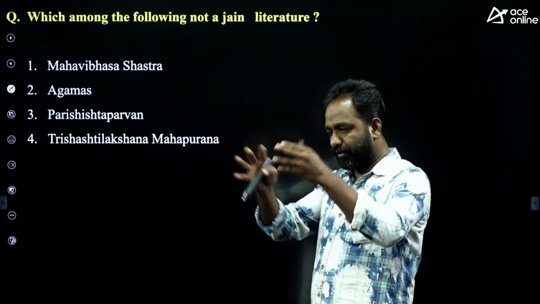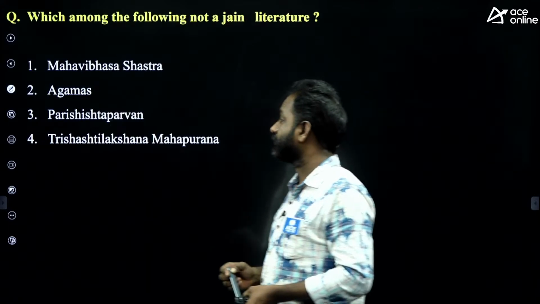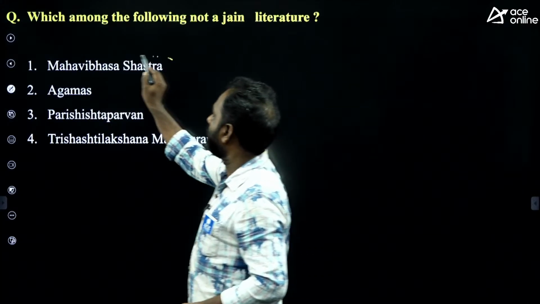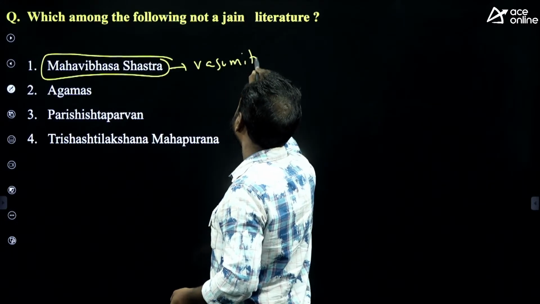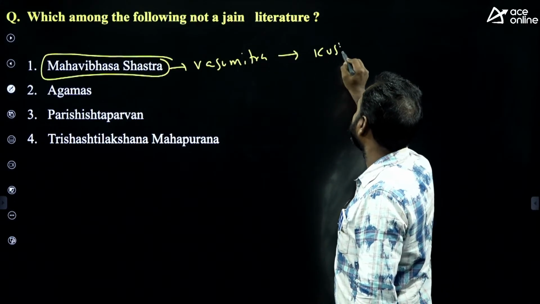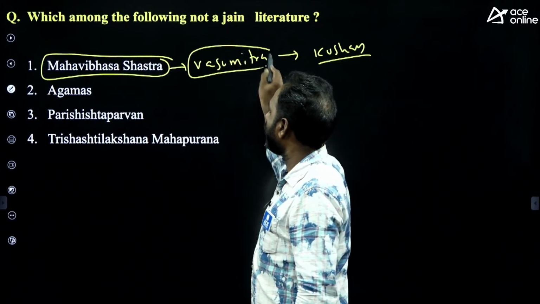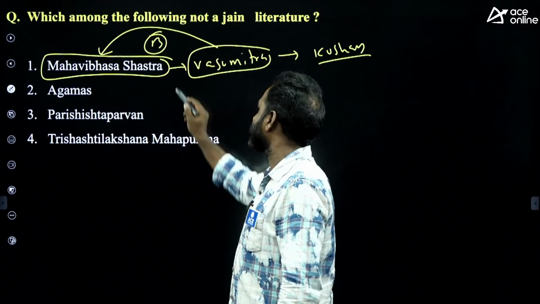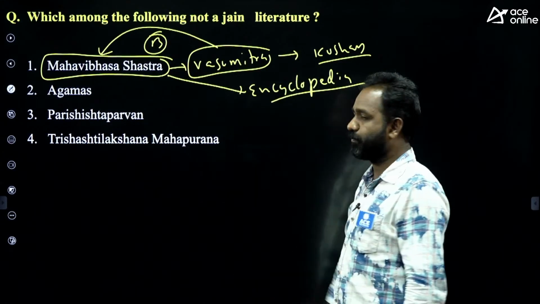And the first Buddhist council was conducted by. Okay, the answer here is Mahavibhasha Shastra. Mahavibhasha Shastra was written by Vasumitra, who was related to the Kushan Empire. This book is related to Buddhism, and it is also called the Encyclopedia of Buddhism.